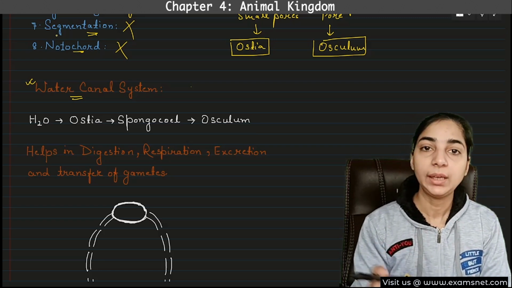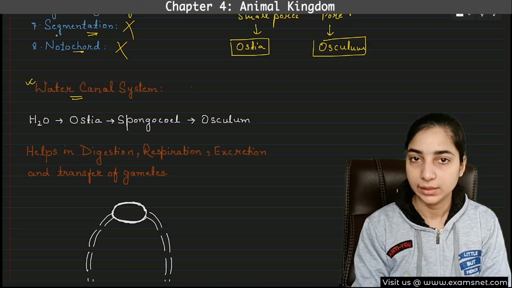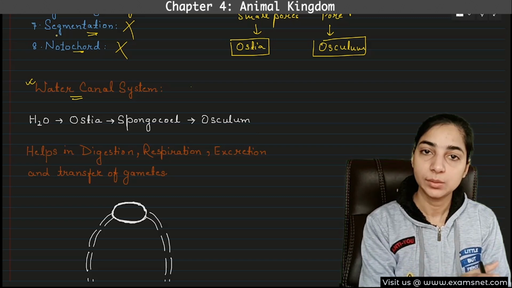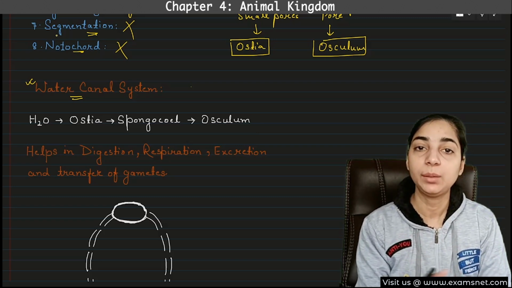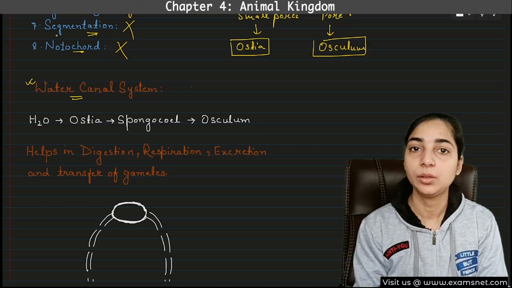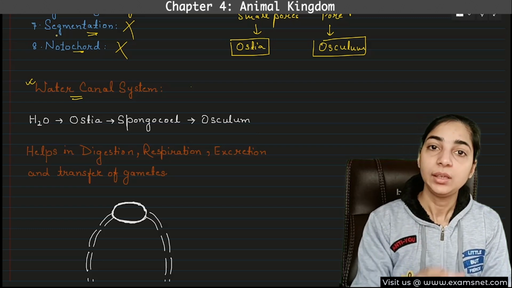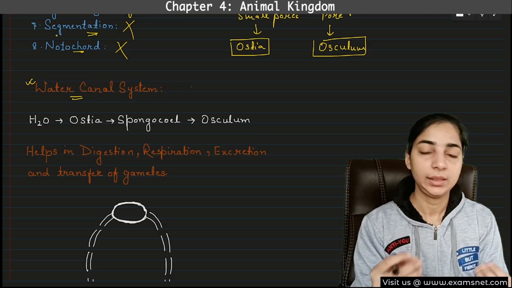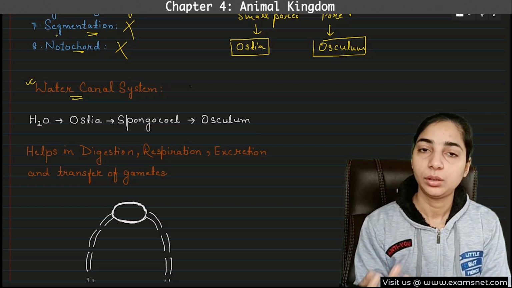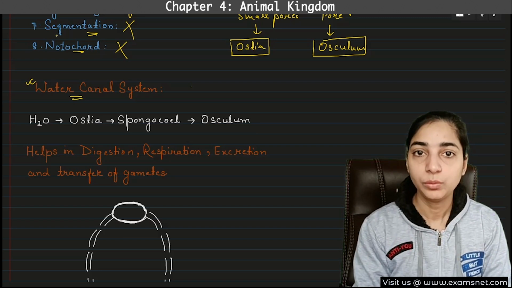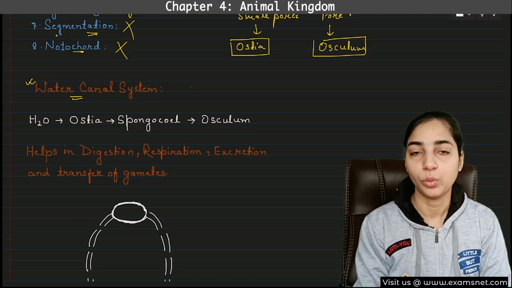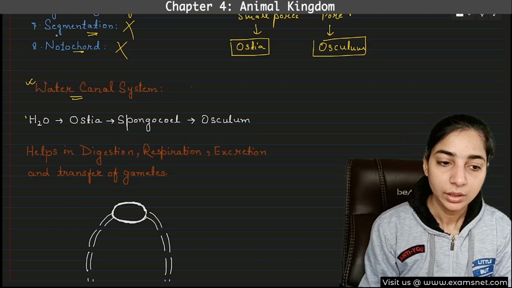Okay, we know that they do not have a mouth or anus. So how will this movement take place? This movement will take place through the pores that are present on their body. All the particles, whether it is food particles or oxygen for respiration, will move with the help of water. So what will happen?